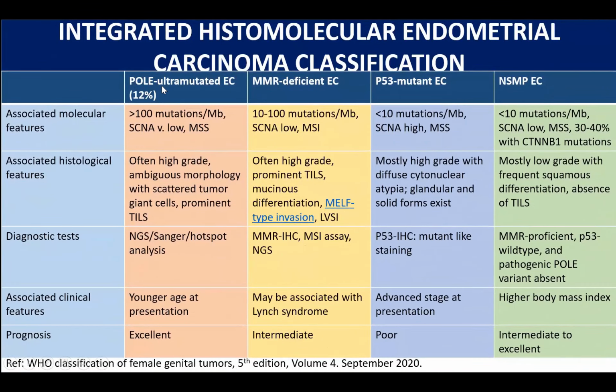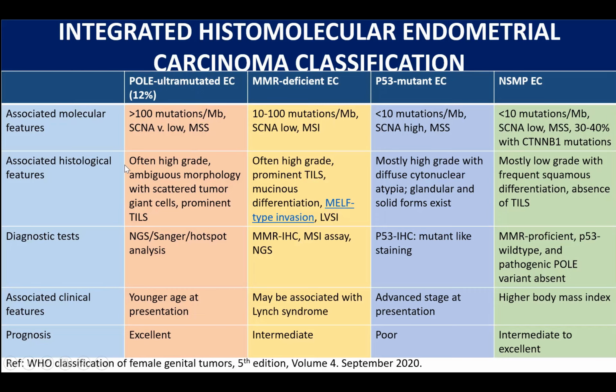So the first category in this classification is POL-E ultra-mutated endometrial carcinoma. Now, POL-E is a gene that encodes for the epsilon subunit of DNA polymerase. It's actually the epsilon catalytic subunit of DNA polymerase enzyme. In this category of tumors, there are more than 100 mutations per megabase of DNA in this gene.